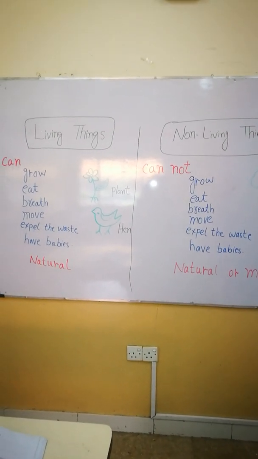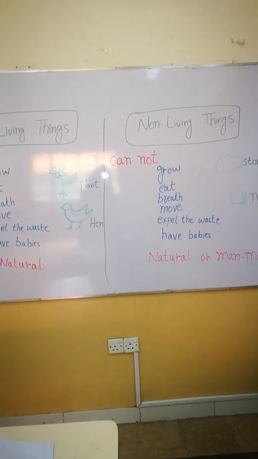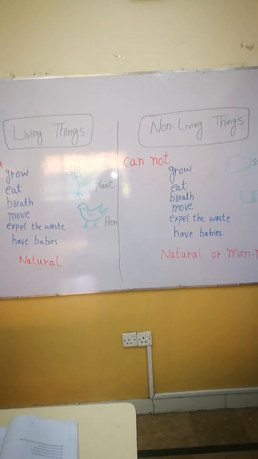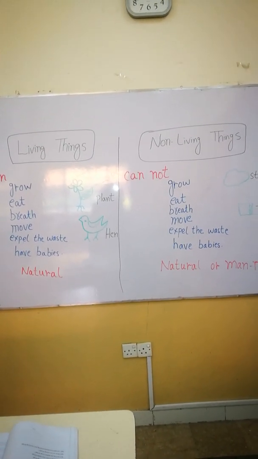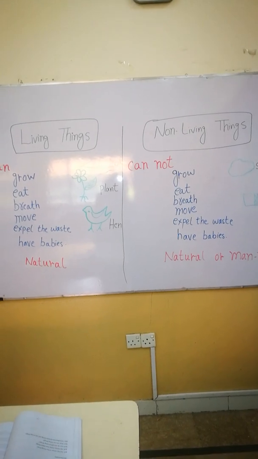Bismillahirrahmanirrahim. Grade 2. This is your lesson of science. In this, I will explain the characteristics or properties of living things and non-living things.